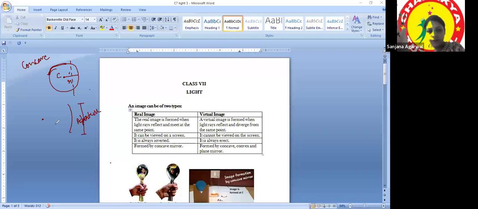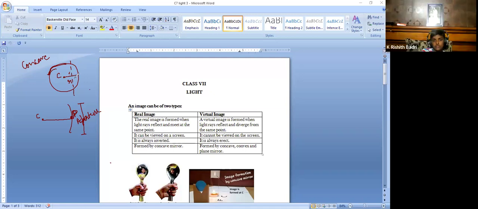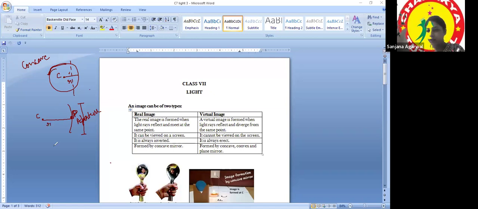Okay. Now, the center point of this surface is known as the pole, denoted by capital P. This was a center point denoted by capital C. Now, if I join this line from the center to the pole, isn't it the same as the radius of the circle I have drawn here? So here also, this will be the radius of this mirror. This is known as the center of curvature. Just in case of a mirror, we say center of curvature. P stands for pole. This is the aperture.